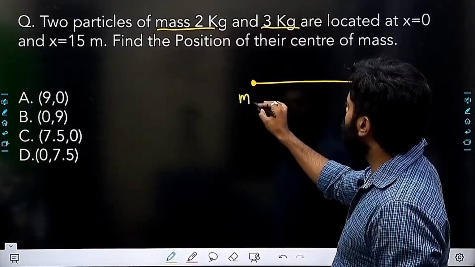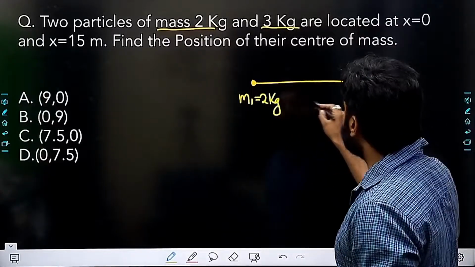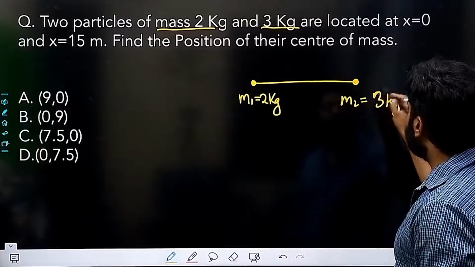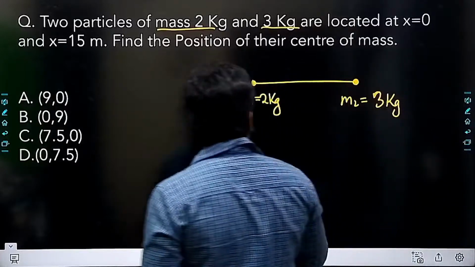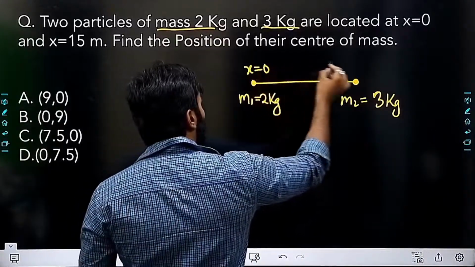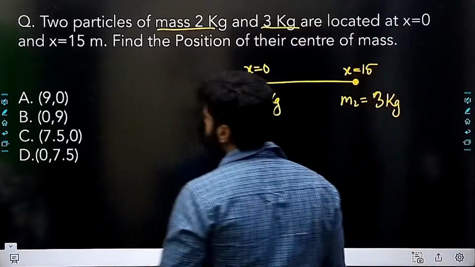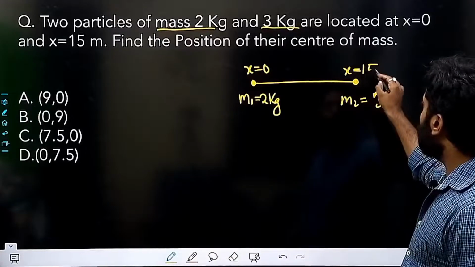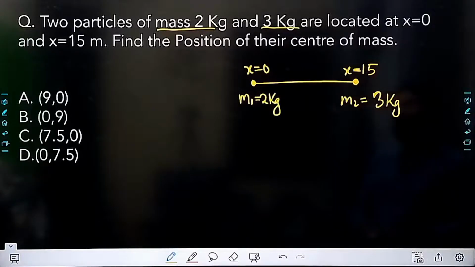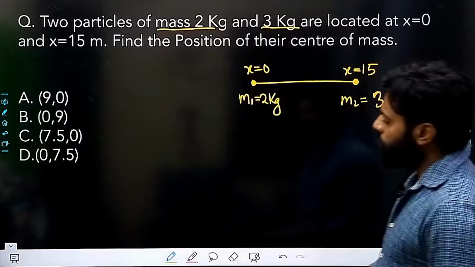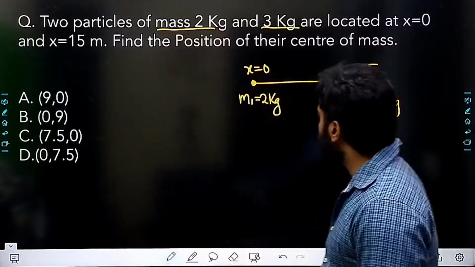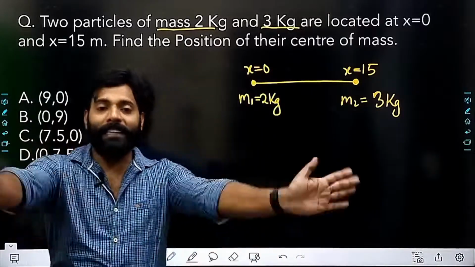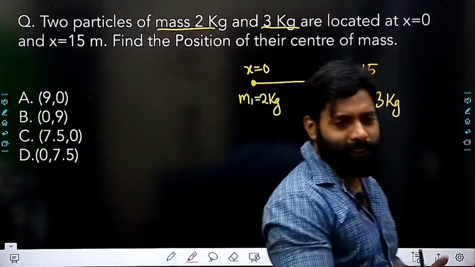So this is m1 equals 2 kg, m2 equals 3 kg, right? Two masses are given and they are located at x equals 0 and x equals 15. Find the position of their center of mass. So you have to calculate the position of the center of mass. Where will the center of mass be?